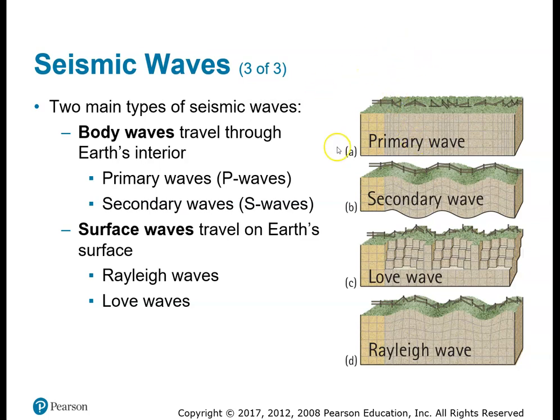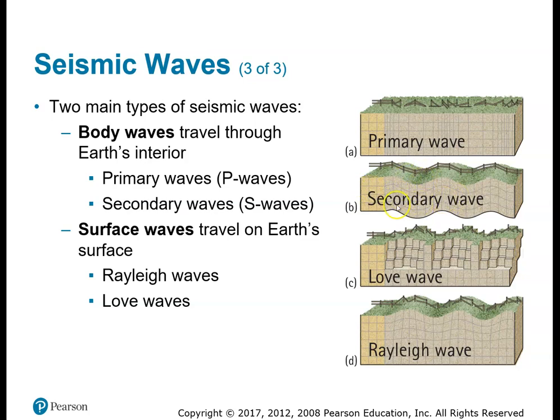This is where we were last time with the last video. Remember, there's two types of body waves, primary and secondary. The primary waves move the fastest of all of them. Then come secondary waves. These are the two that go through the main part, the interior of the Earth. Although secondary waves cannot travel through solid because they move up and down.